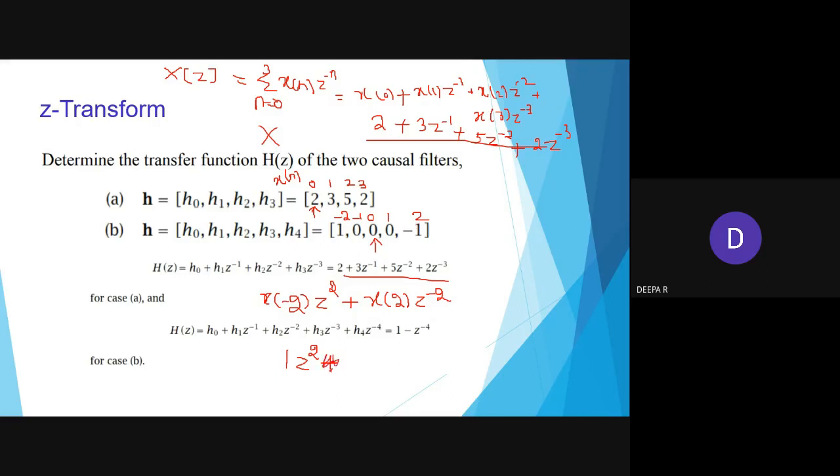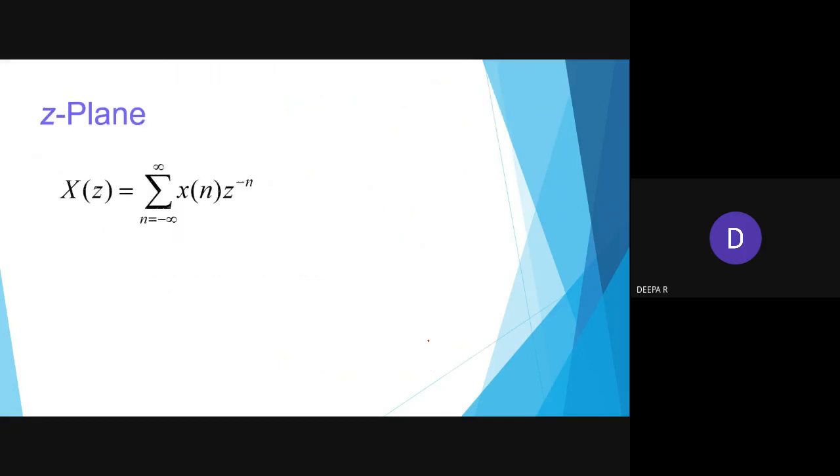So let me erase it. Minus 1 z power minus 2. So for this two-sided sequence, the answer will have a minus z power factor and a plus z power factor. Consider this is not there: z square minus z power minus 2. Okay, so I am going to write this for the two-sided sequence.